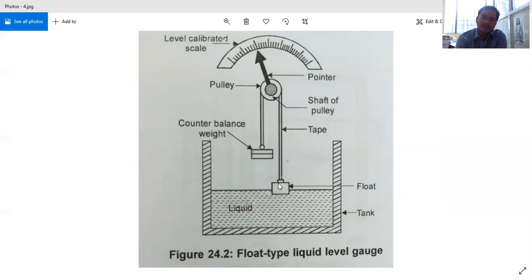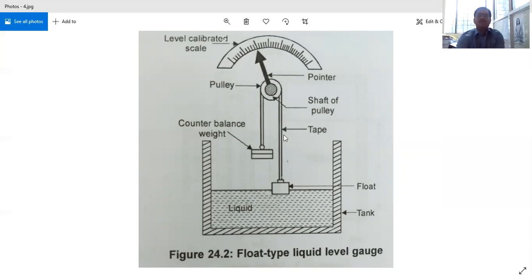If you don't have this weight, the float will easily flow, but you won't find any readings over here. It means this downward force, this weight in the downward direction, must be equated with the upward pressure force here. In that case, the tension in the strings must be the same.